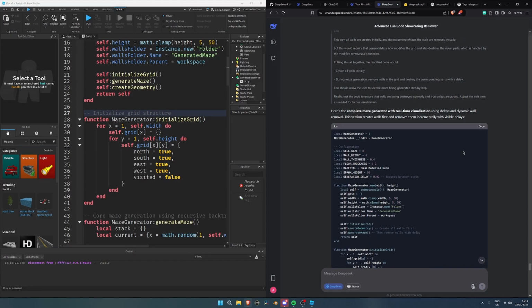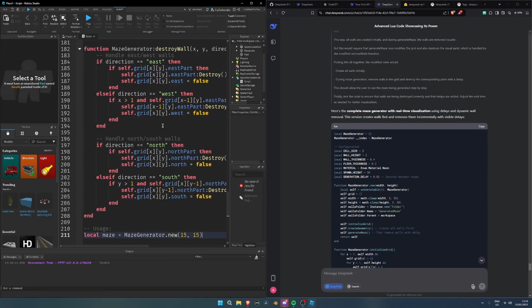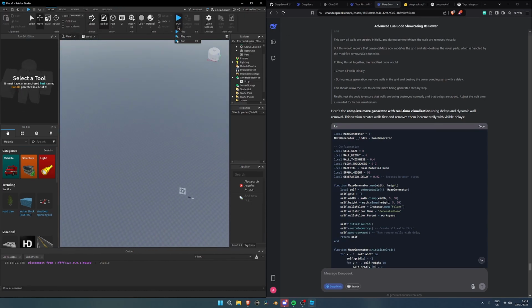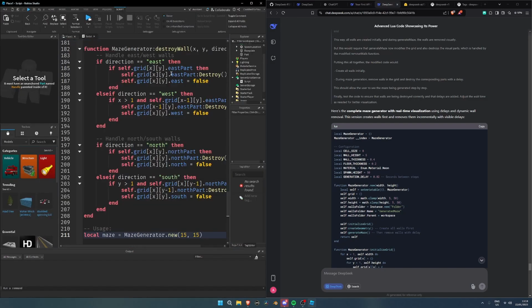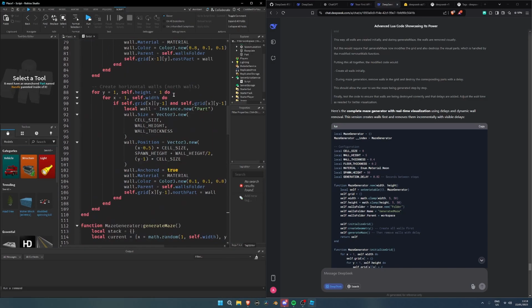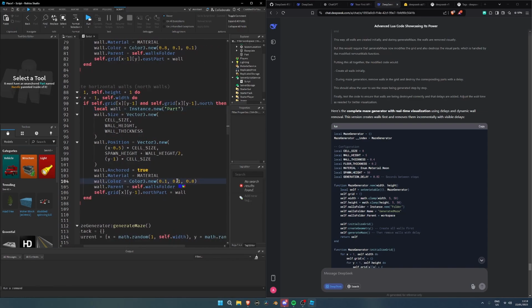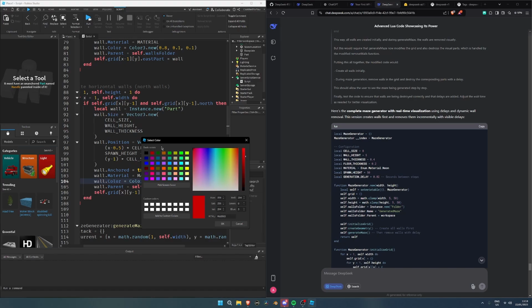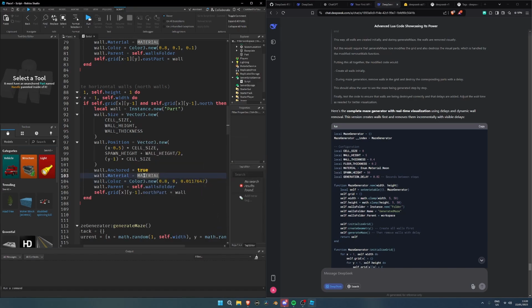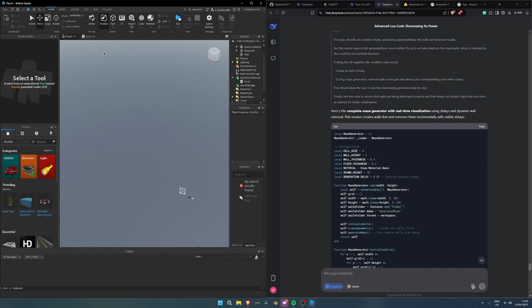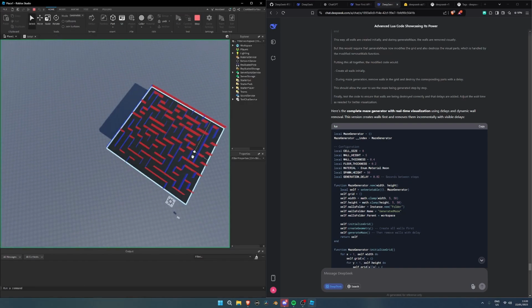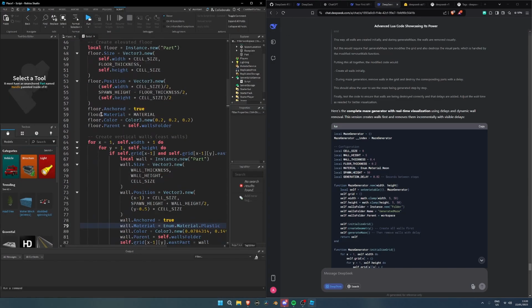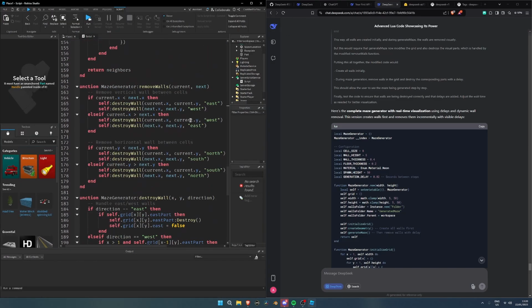Okay, here we are. So if I scroll up here, we have generation delay. We're gonna go here. Now, if I click run, all right, that was, whoa. All right, it's really hard to see, so let me try and find the colors. Instance on new part, and the part, okay, the color, here's blue. I'm gonna make it white. I'm gonna make this red, and material, theoretically, if I click run now, wow, look at this go. And there it is, son. Wow. Wow, man. That is very impressive.